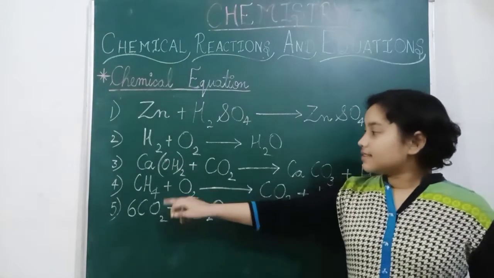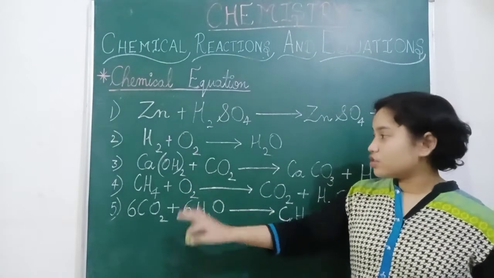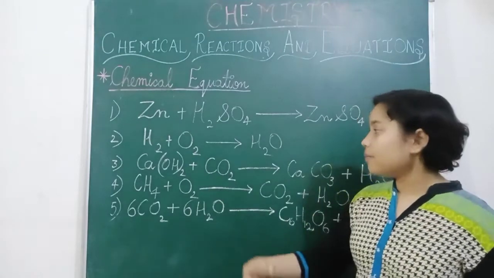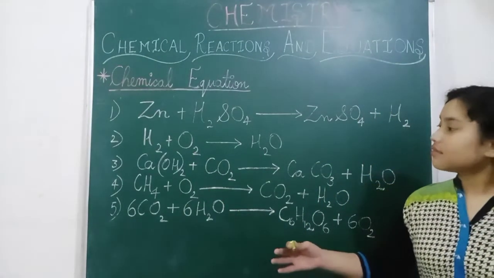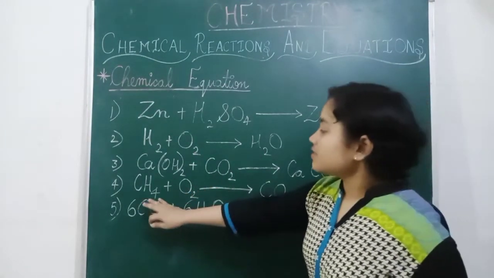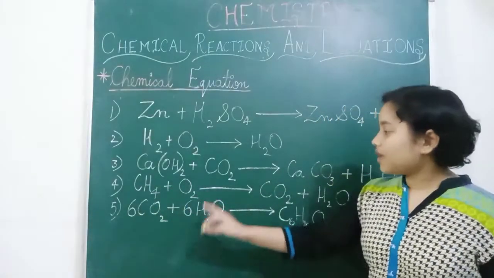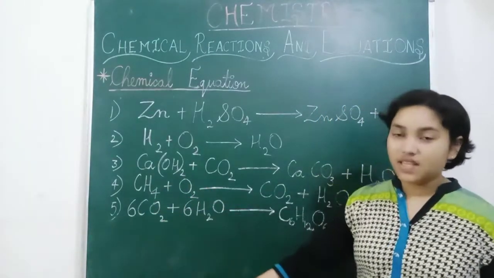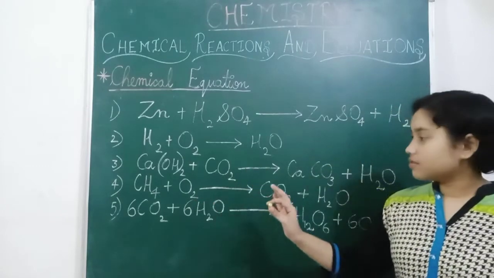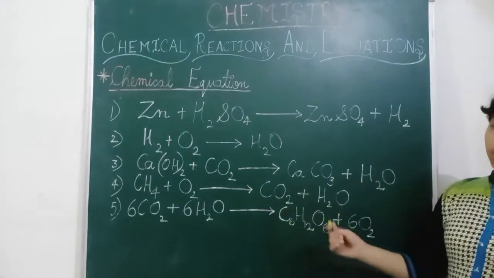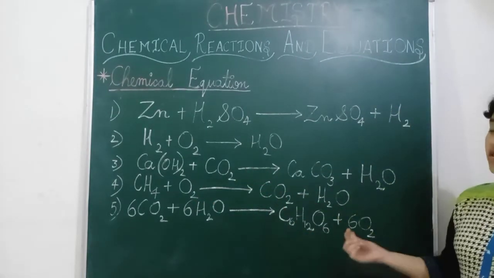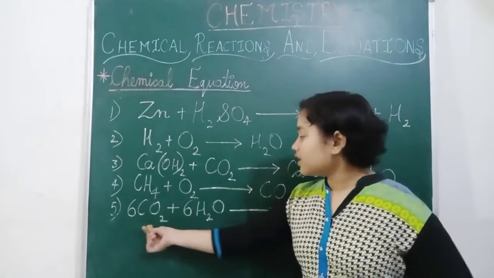Now Ca(OH)2 is also known as calcium hydroxide. Now CH4 plus O2. CH4 means methane and O2 means oxygen, and CO2 means carbon dioxide, H2O means water. Now this one is the longer one.